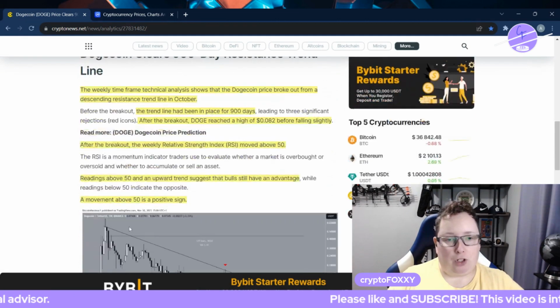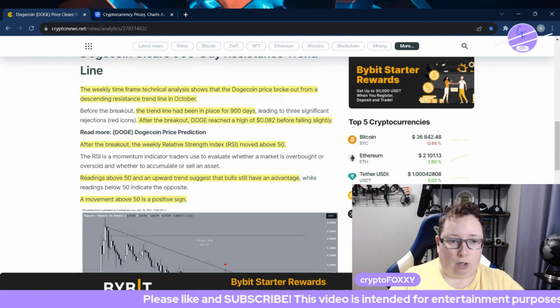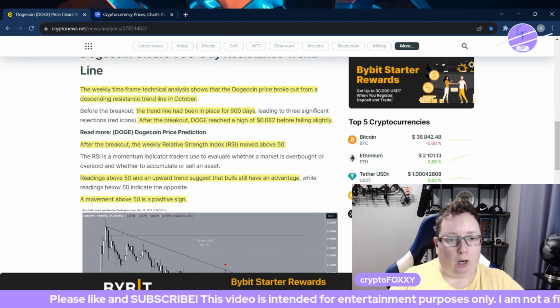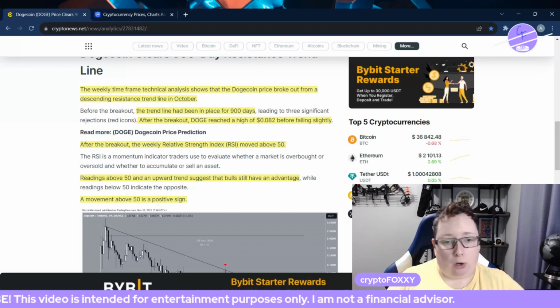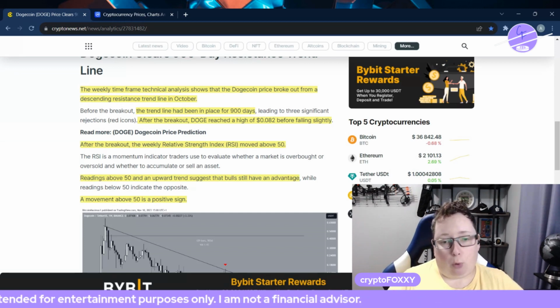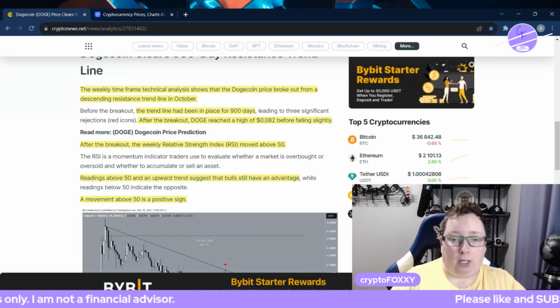The weekly time frame's technical analysis shows the Dogecoin price broke out from a descending resistance trend line in October. The trend line had been in place for 900 days. After the breakout, Doge reached a high of 8.2 cents before falling slightly.